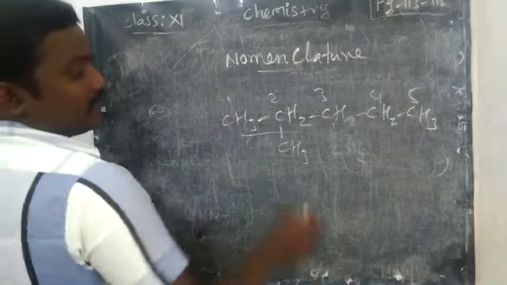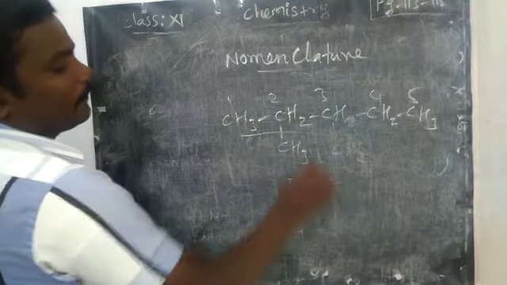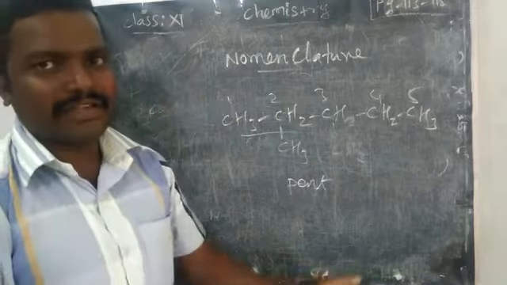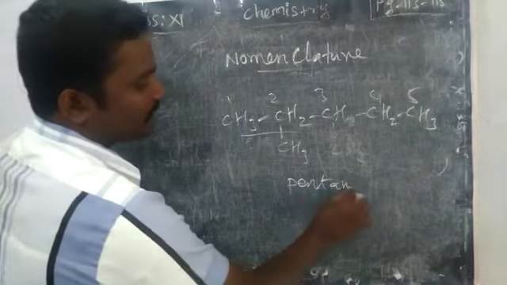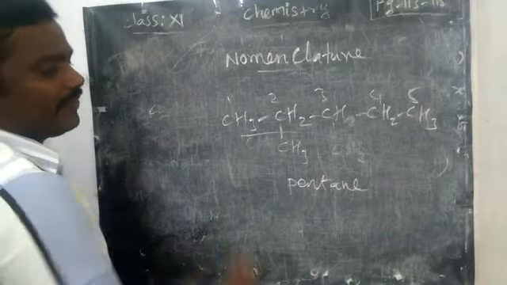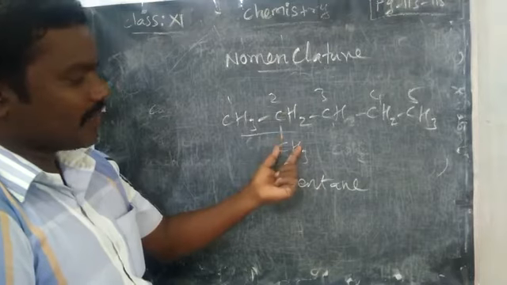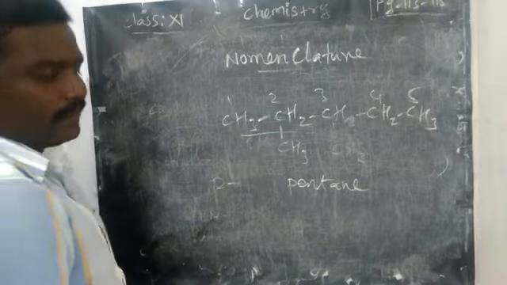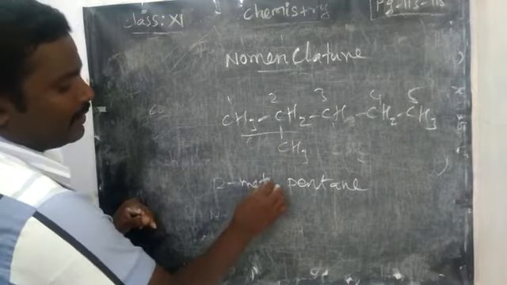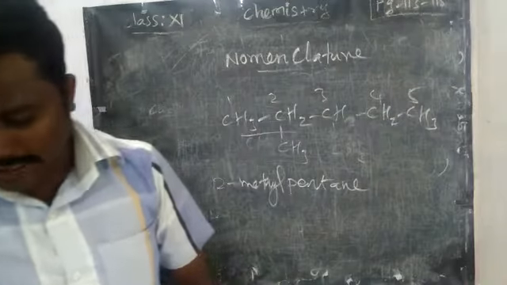Okay. So first write the root word. 5 carbon, root word pent. Is there a suffix? No double bond, triple bond, no functional group. So simply you can write pentane. Prefix: we have no cyclic, but we have a substituent on the second carbon. So 2. CH3 means what is the name? Methyl. Methane, there is no hydrogen, so it becomes methyl. Okay, are you clear? Yes.